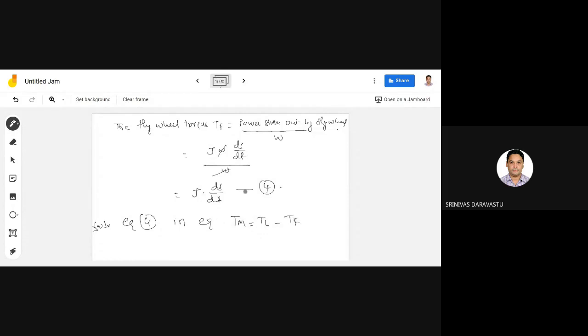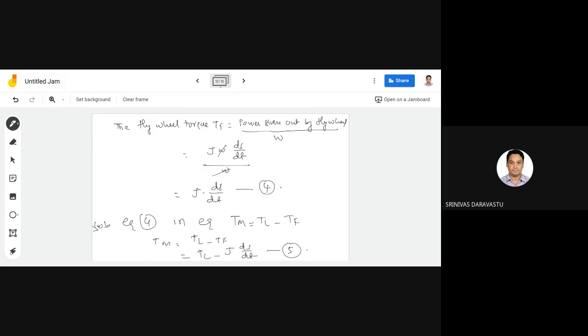now substituting equation 4 in this, we will get Tm equals TL minus Tf. So TL minus, what is the Tf? It is J into dS by dt. That is equation 5.